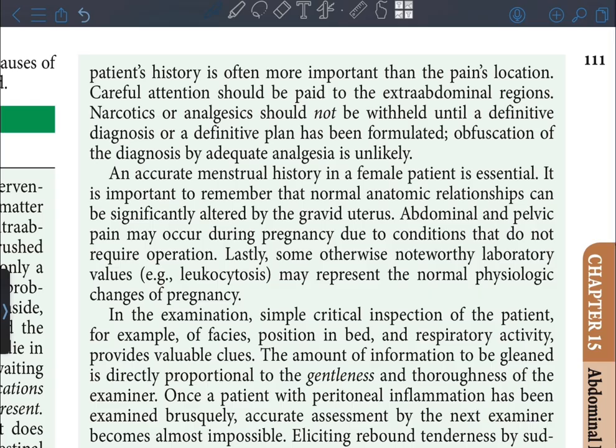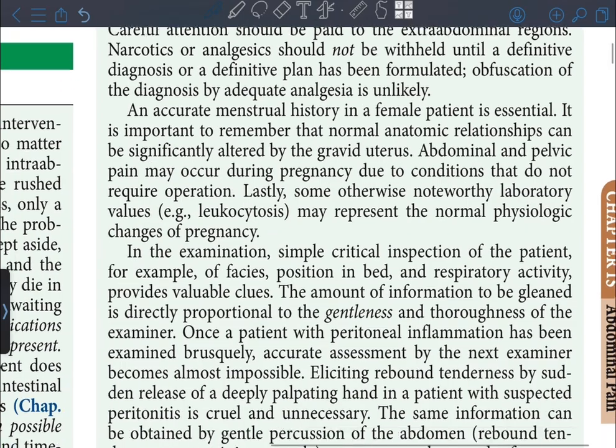normal anatomic relationships can be significantly altered by the gravid uterus. Abdominal and pelvic pain may occur during pregnancy due to conditions that do not require operation. Lastly, some otherwise noteworthy laboratory values, for example leukocytosis, may represent the normal physiological changes in pregnancy.